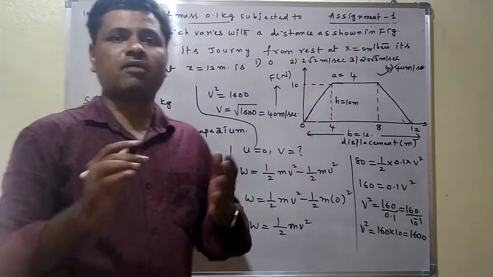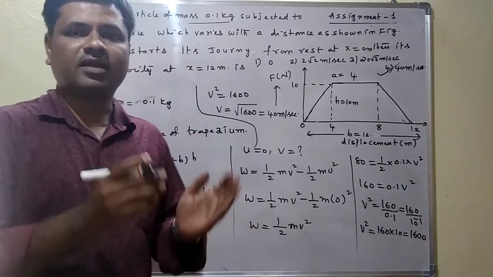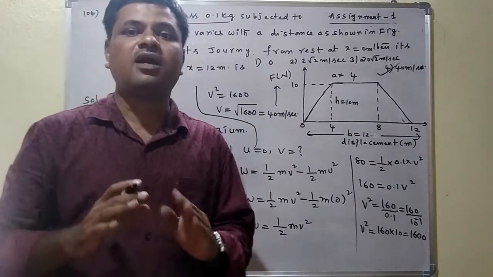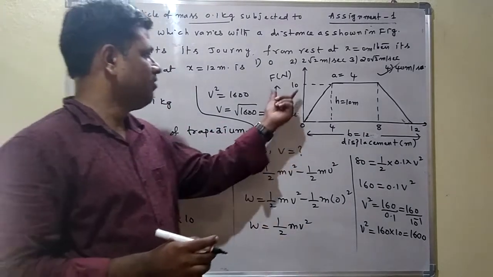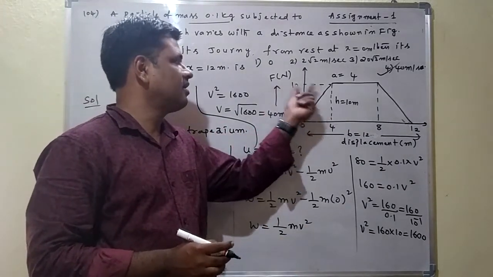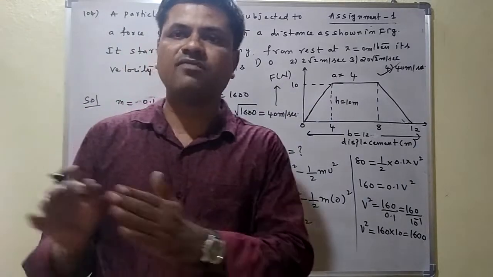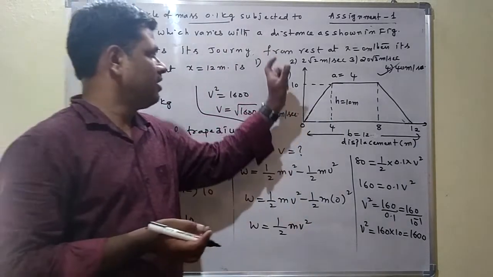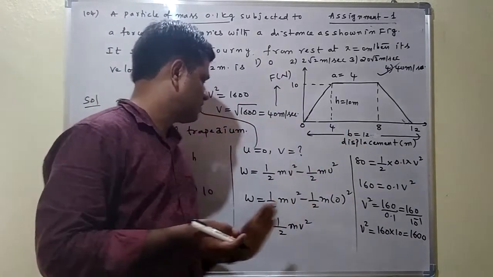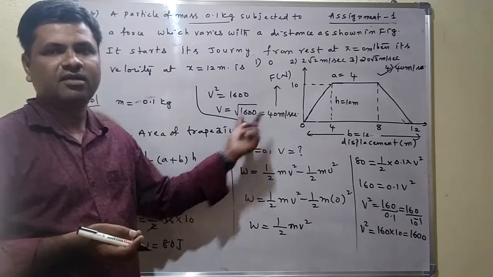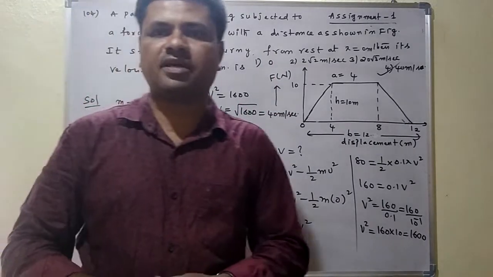But in solving this problem, which concept are we using? Work done is equal to change in the kinetic energy. That is one concept we are using. Another concept we are using here is that work done, or the area under the force and displacement graph, gives the work done. These two concepts are used for solving this problem. The area under the force and displacement graph gives the work done, and applying the work energy theorem we can get the final velocity. Final velocity is 40 meter per second.